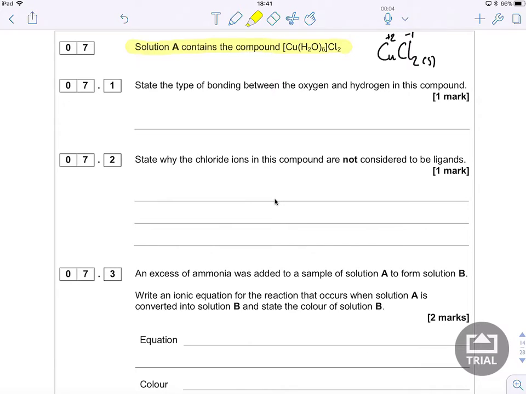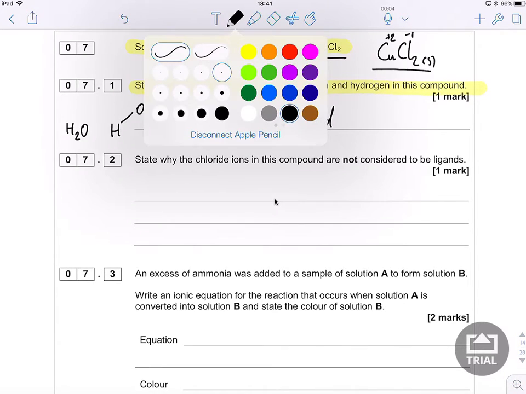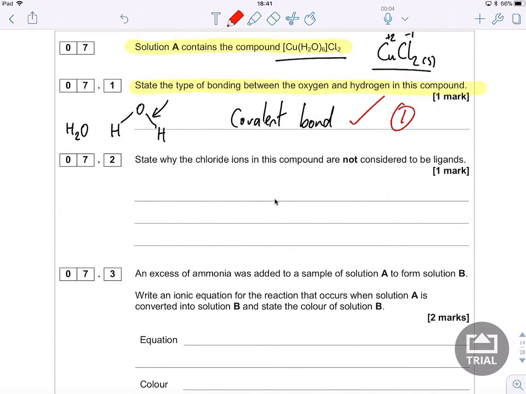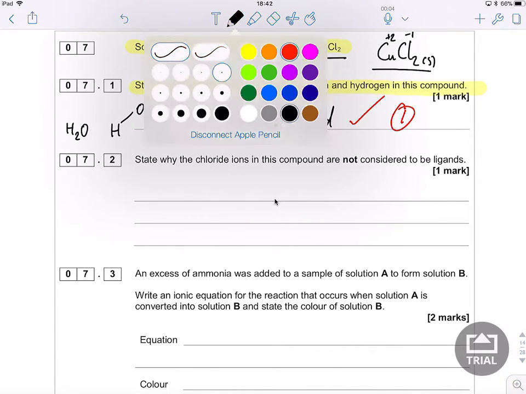So moving on, state the type of bonding between the oxygen and hydrogen in this compound. So it started off by writing this out in a really funny way, but then it's saying actually I've got oxygen and hydrogen in this compound in the form of H2O. State the type of bonding between oxygen and hydrogen in that compound. So it's asking what is that type of bond, and that bond is a covalent bond. So it's a bit of a strange start to a transition metals question, but just stick with it and just put what you know, okay, because you all know how to do that.